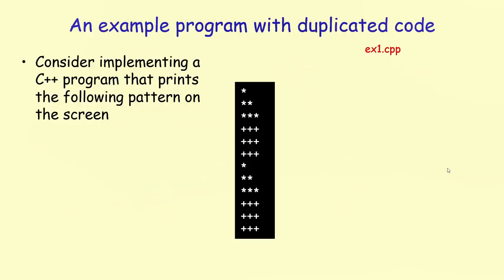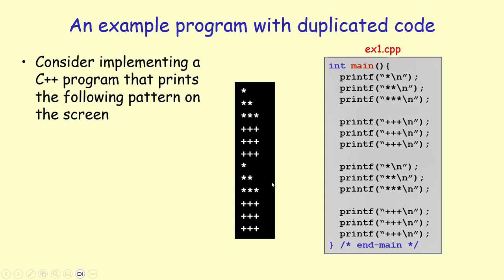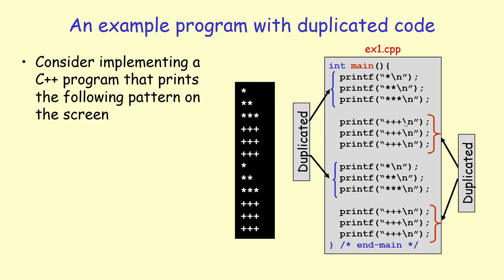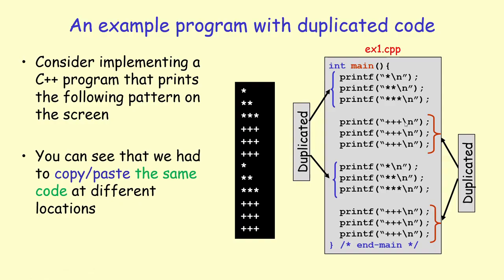Assume that you would like to print the following pattern on the screen. We have a 3 by 3 triangle, then a 3 by 3 square, and then these patterns are repeated one after the other. The easiest way to implement this is to write a main function like this. We have three printf statements to print the first pattern, the triangle pattern, then another three printf statements to print the square pattern. Then we basically replicate or duplicate the code. We copy and paste the code that prints the triangle pattern, and then we also duplicate the code that prints the square pattern. As you can see, we have to do copy and paste.